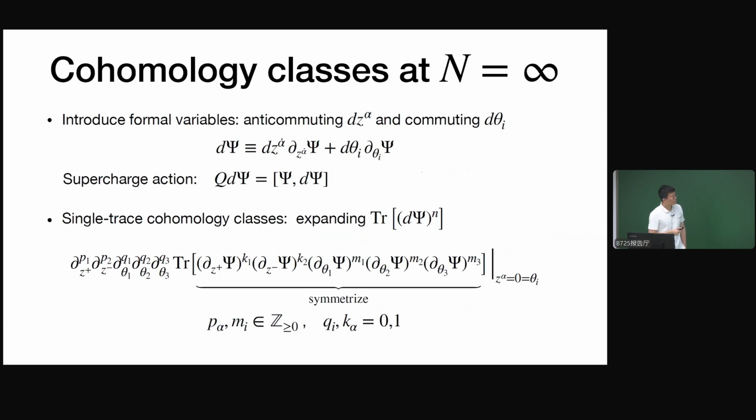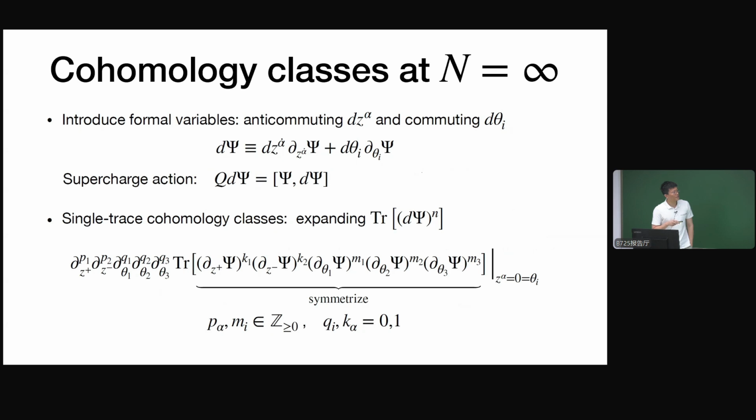And so now let me discuss the cohomology classes at infinite N. The problem actually becomes simpler if we set N to infinity. And if we set N to infinity, we can exactly solve for all the cohomology classes. To present the result, let me introduce some more formal variables. Let me introduce the differential forms of the auxiliary variables z and theta.